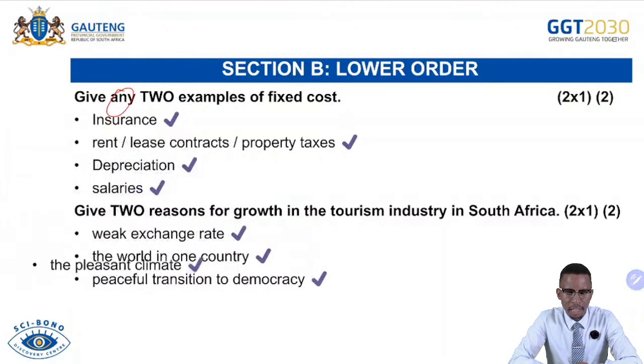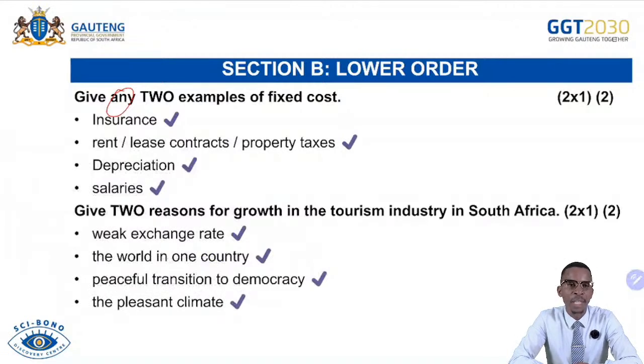We know that it has had a huge impact. The pleasant climate, so people sometimes tour because they want to enjoy themselves in the good climate. Relaxation of visa regulations. Because fewer regulations are imposed, people find it easy to travel from their countries to South Africa, because regulations have been relaxed or eased.